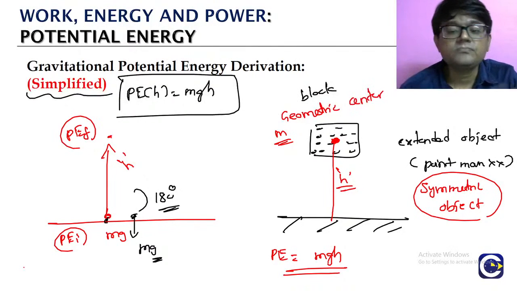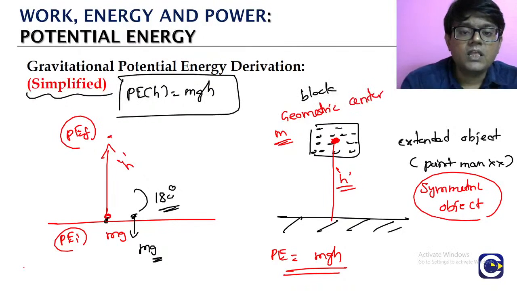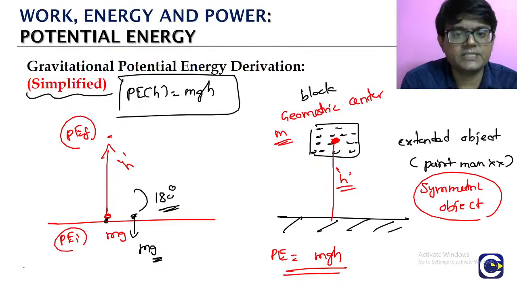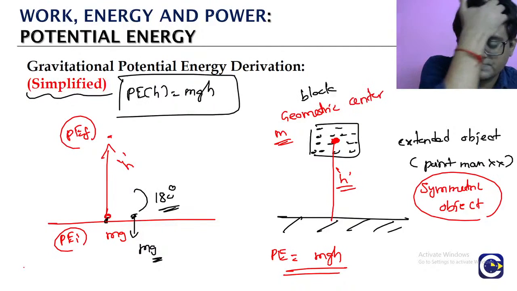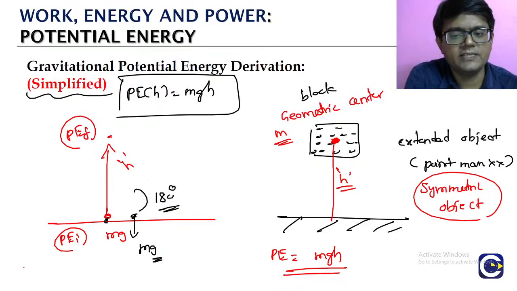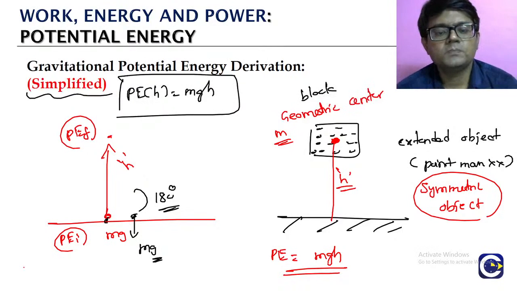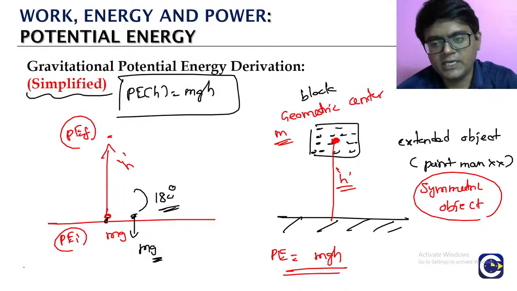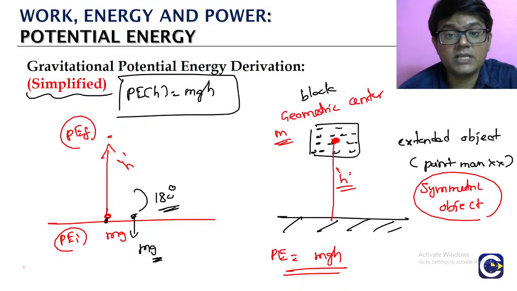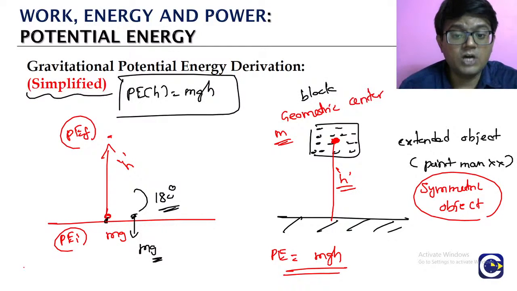If you have asymmetric objects, which are not symmetric, like irregular shapes, we will see when we go to the next slide, in the center of mass concept, how we will be able to find out the gravitational potential energy of the objects when they are irregular.